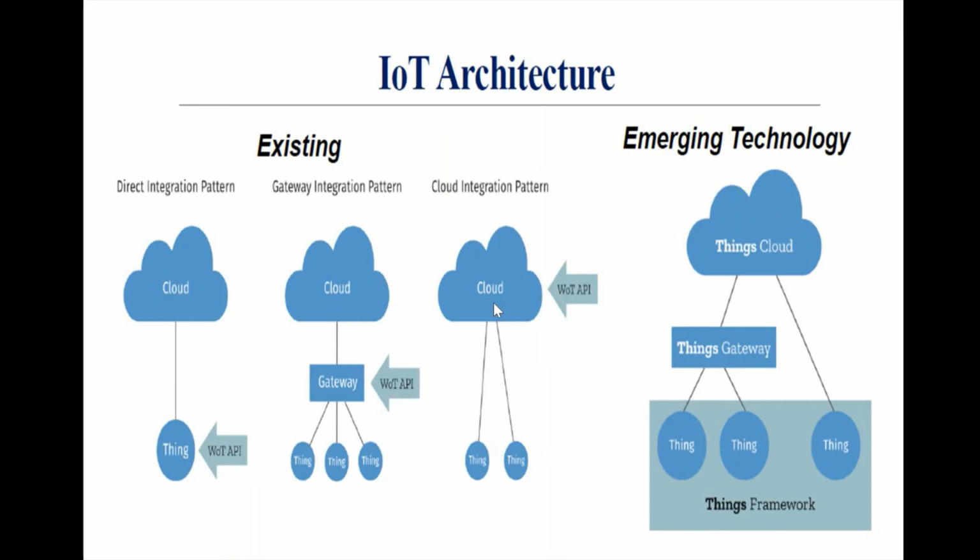Next one is the cloud integration pattern. Here things are directly connected to the cloud using Web of Things API, but this is still developing and under research. The next diagram represents emerging technology, where things with direct integration pattern and gateway integration pattern are connected to the cloud, but this emerging technology is not yet developed. It is still under research. So the architecture available now is the gateway integration pattern. Using the gateway, the data can be passed to the cloud.